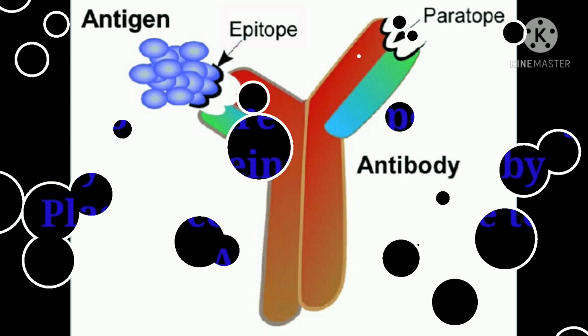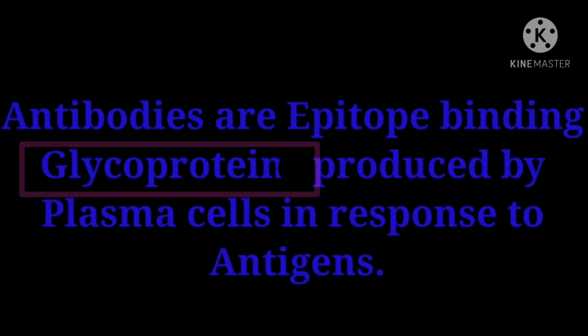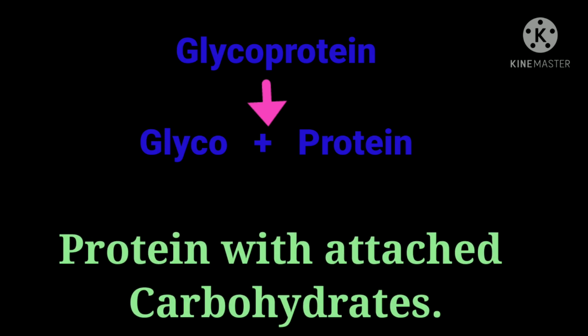Next, we'll see what are glycoproteins. Proteins with attached carbohydrates are called glycoproteins.